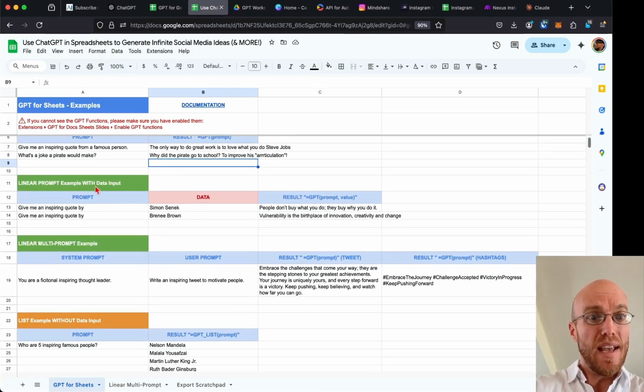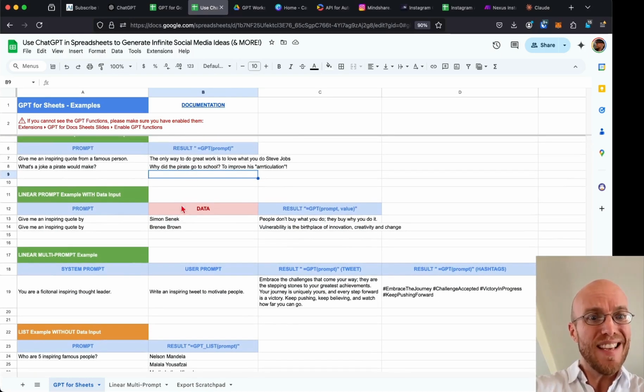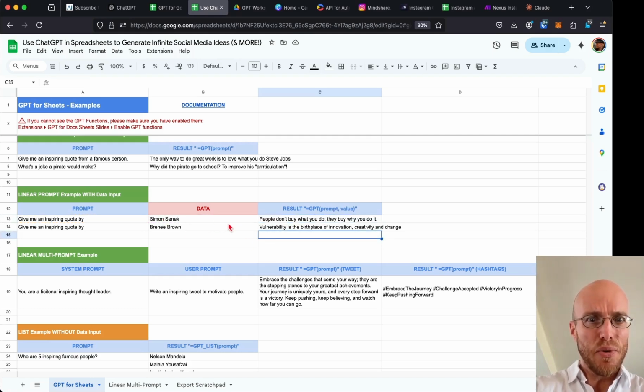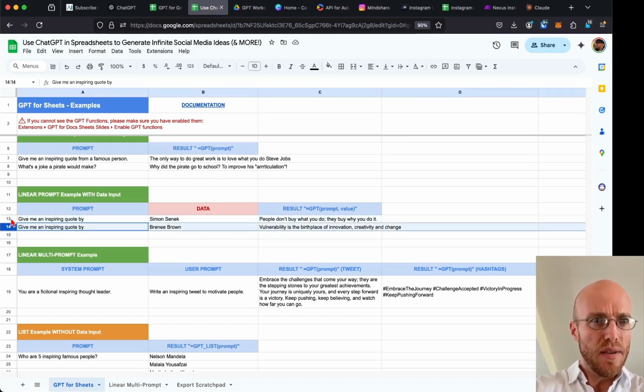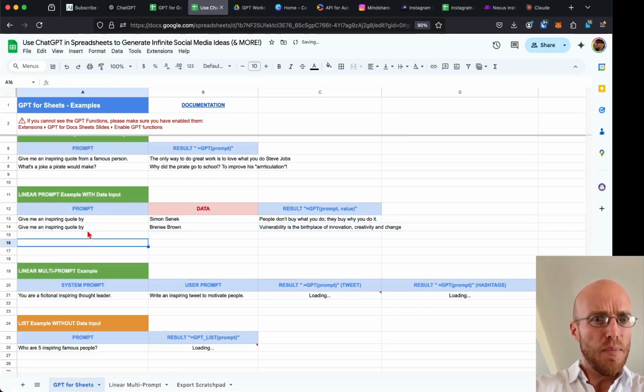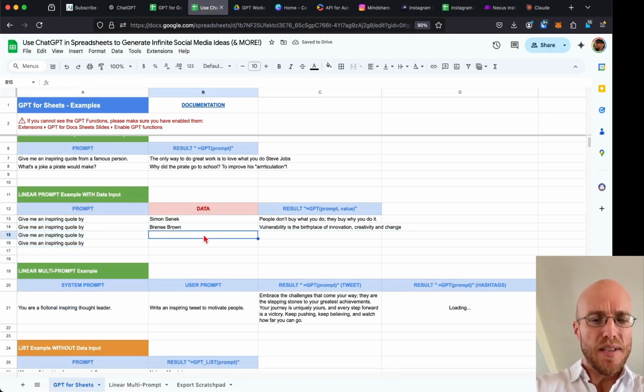So with data input. Basically in this case, what we're going to do, and I'll show you this first, is we've got these two variables. We've got the prompt and we've got the value, okay? And so here is what we can do with this. Let me just add a couple more lines here, 2 rows below. I'm going to say, give me an inspiring quote. I'll use the same prompt, but then for data, I'm going to say, let's see, what's his name? Tony Robbins.